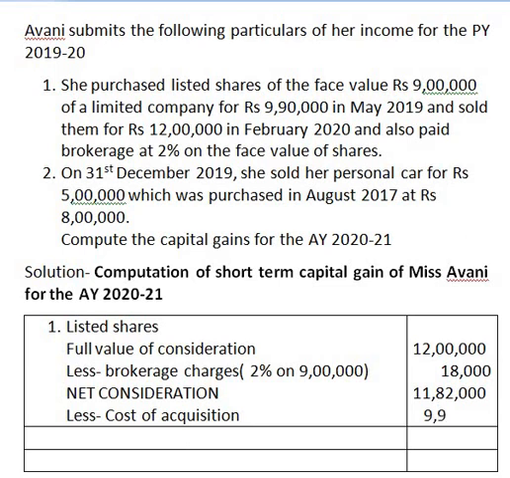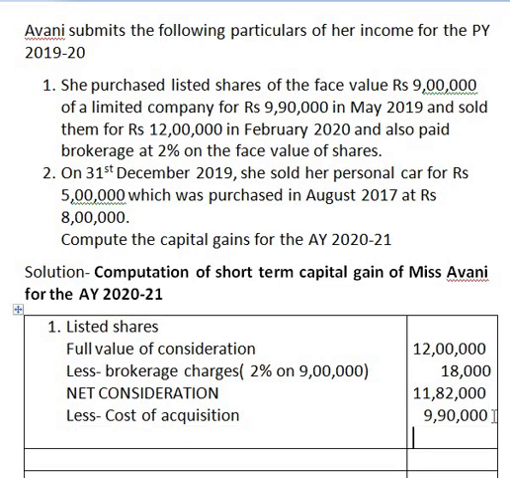Cost of acquisition 9,90,000. So the balance remaining is 1,92,000. Sorry, yes, 1,92,000. This is nothing but the gross short-term capital gain.